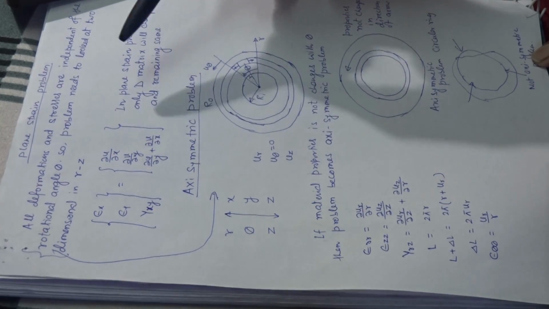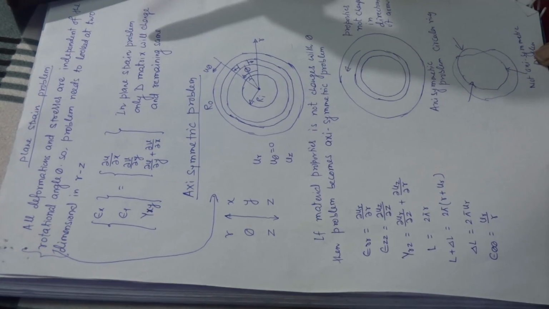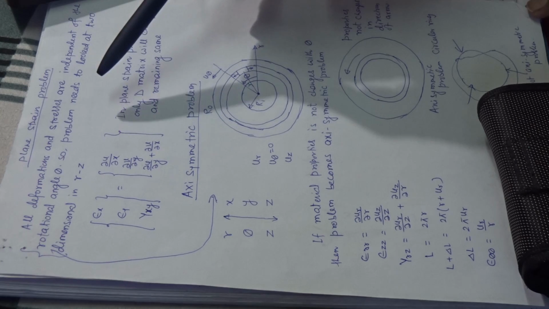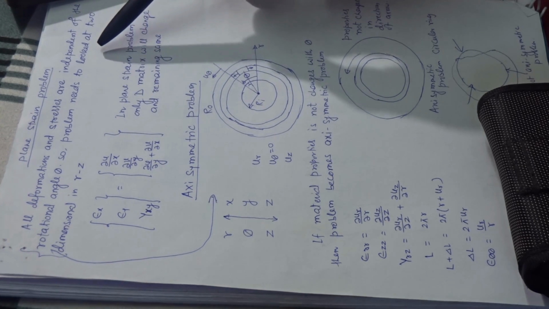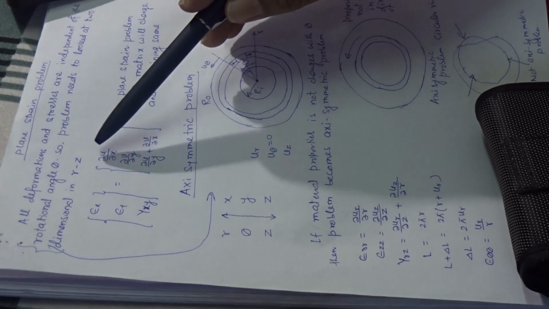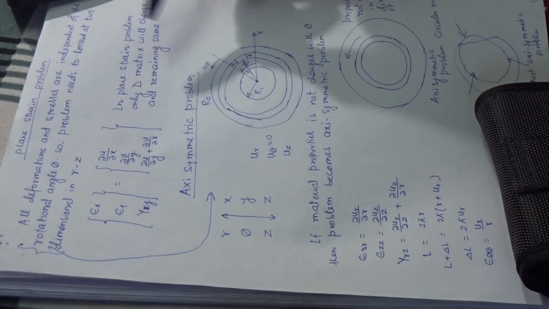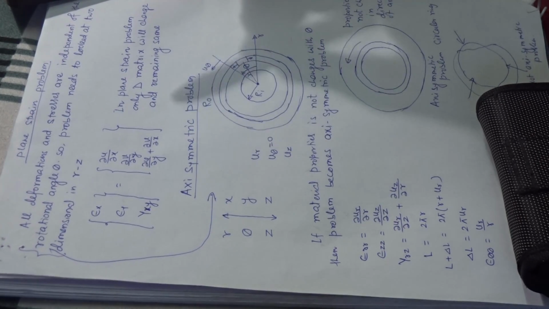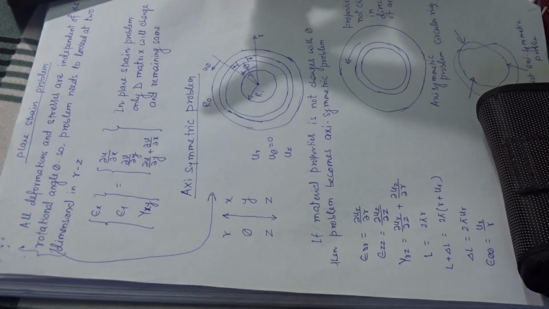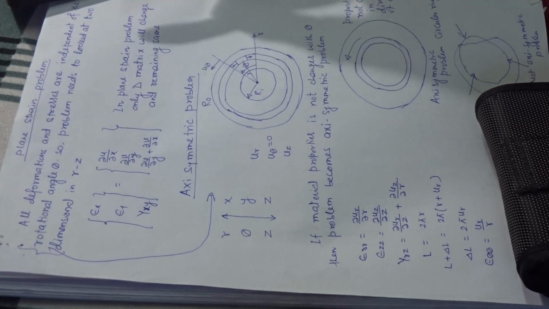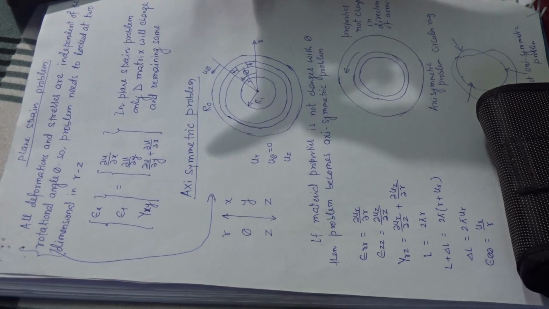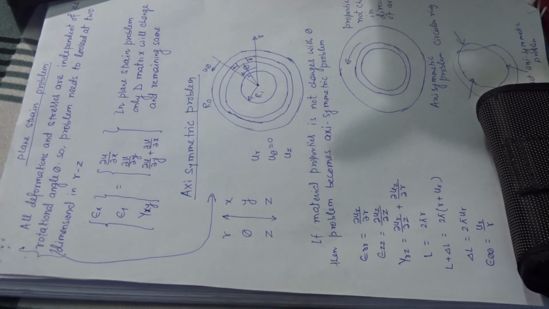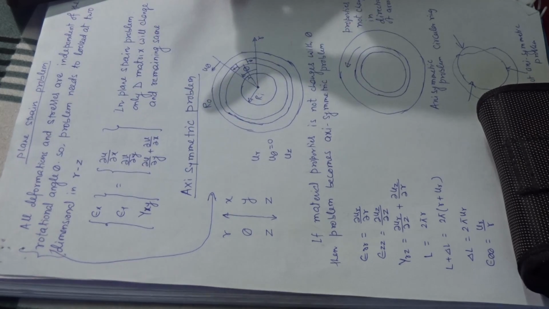What is the meaning of axis symmetry? It means all deformation and stresses are independent of the rotational angle theta. So the problem needs to be looked at as two-dimensional in RZ coordinates. In this axis symmetry problem, three dimensions can be reduced to two dimensions, and we can solve the three-dimensional problem in two dimensions. That is the beauty of this chapter, axis symmetry and the problems which come under it.